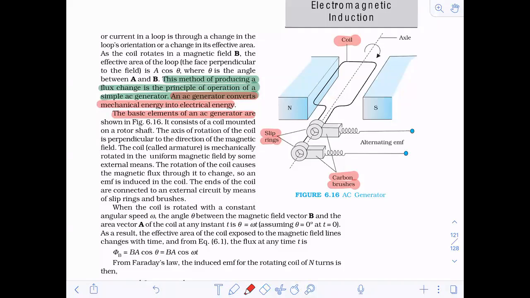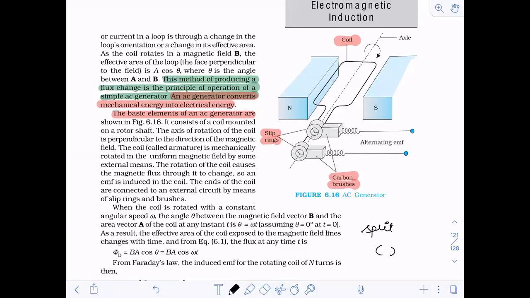In a DC generator, instead of slip rings, we use split rings. Instead of slip rings, in a DC generator you use split rings. They are of this shape.